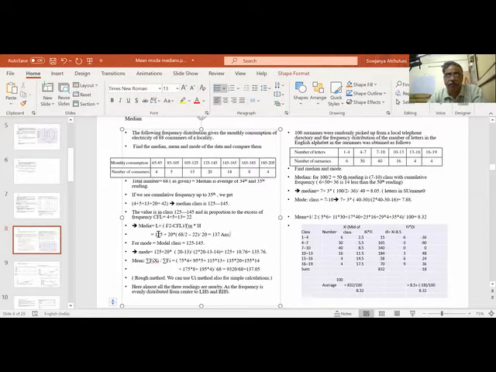So what is the formula? Lower boundary plus the class width multiplied by a fraction, so that my answer is in between the lower boundary and upper boundary of this median class. This is the median class. This is divided by the frequency of the class: N by 2, which is 34, minus the cumulative frequency up to the previous one, the cumulative frequency of lower, which is 22. When I simplified, I got 137.